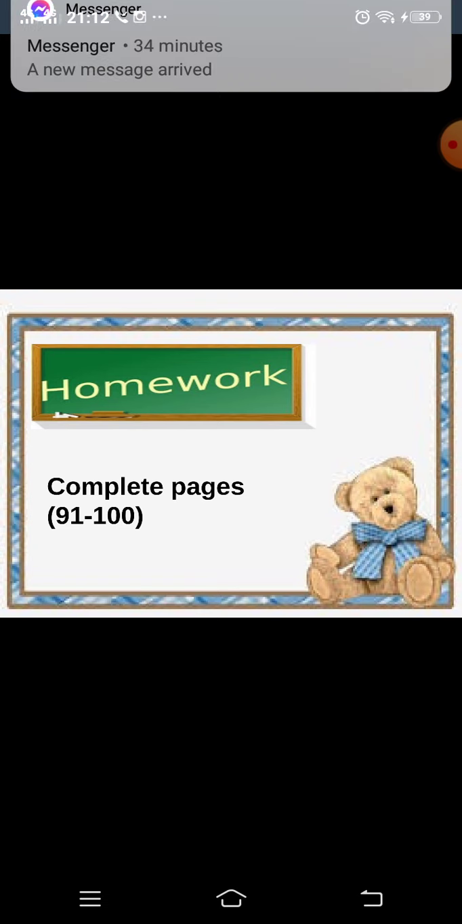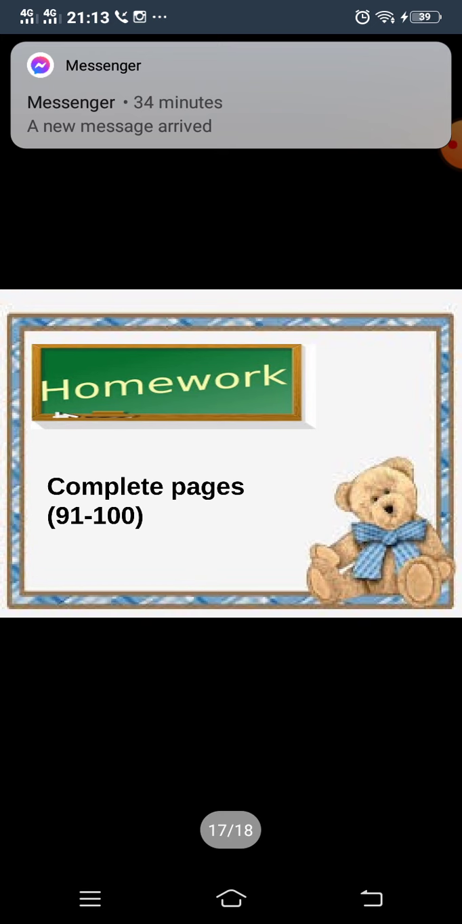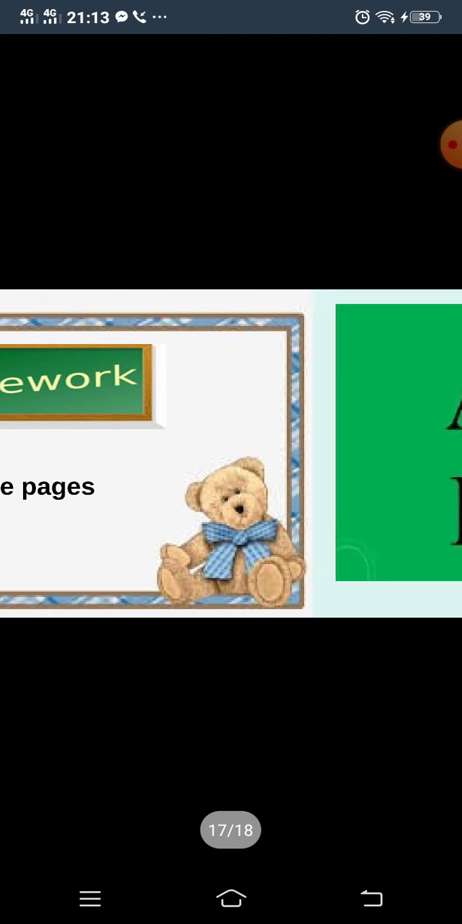Now at last I want to share the homework: you have to complete pages from page number 91 to 100. All these pages are related to fractions.